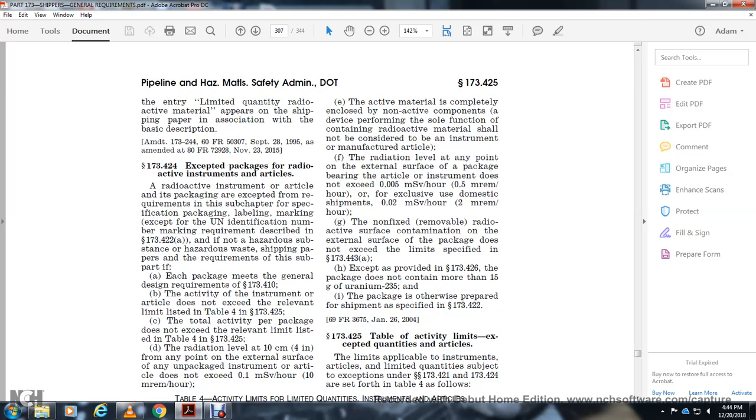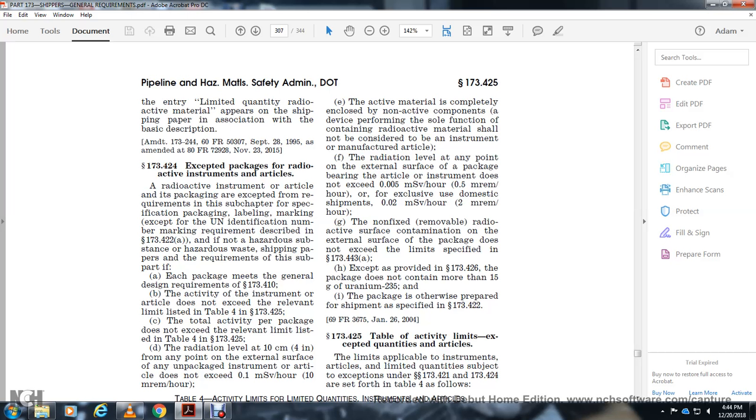173.424, each except with the instruction of the article of the packaging, except with the requirements of subchapter of the specification packaging, label, the mark for the UN identification number of the packaging requirements described in 173.422 A. Have the substance of the hazardous waste. The shipping the paragraph of the requirements of subchapter.